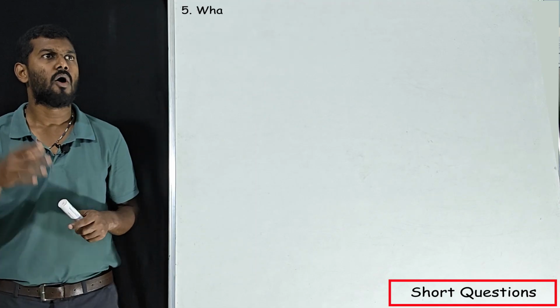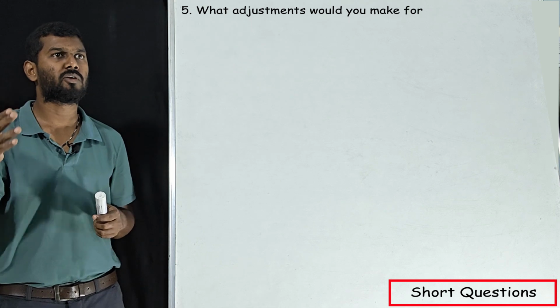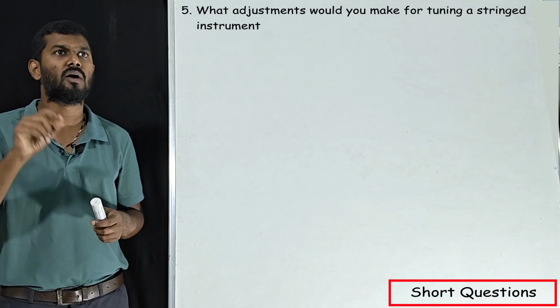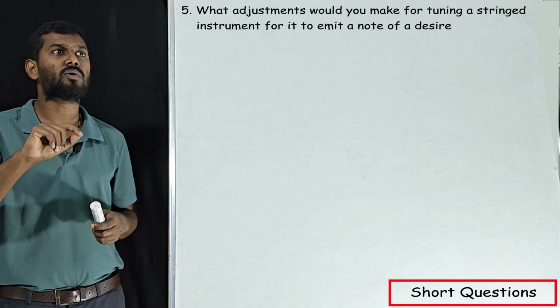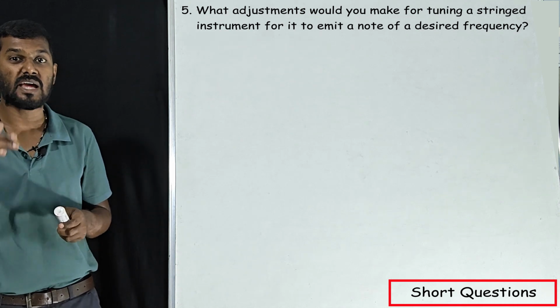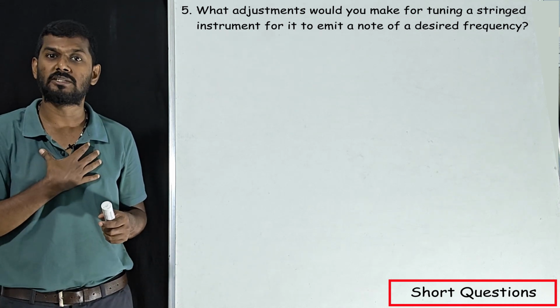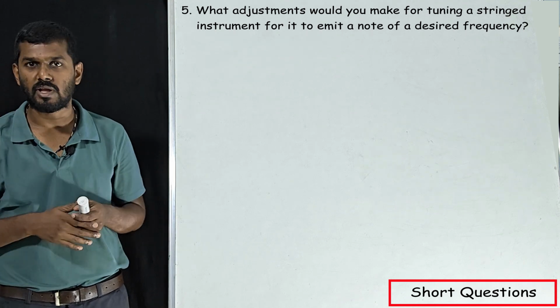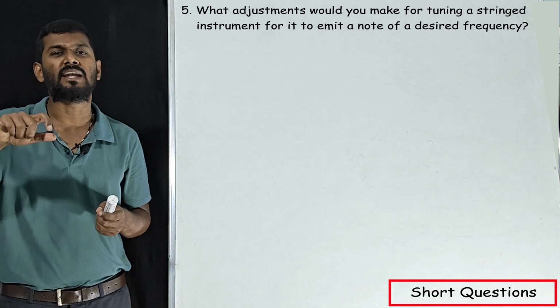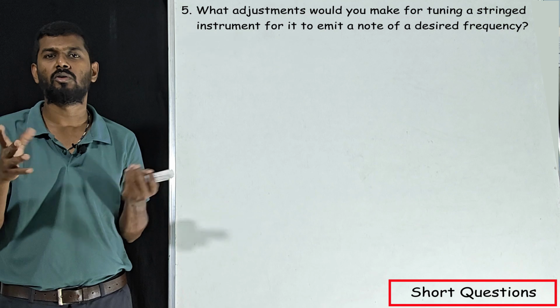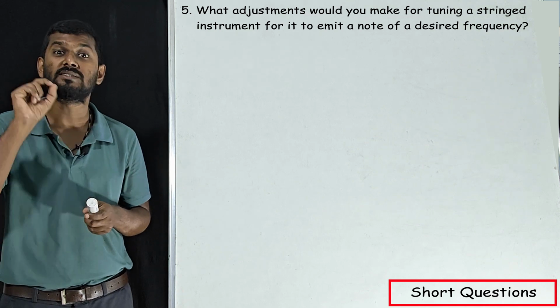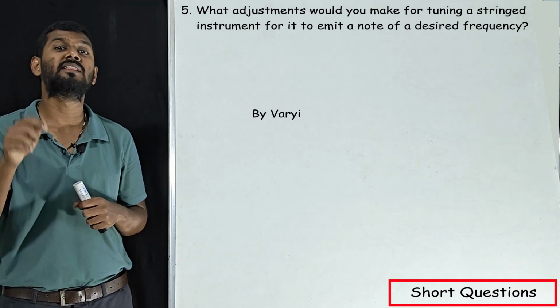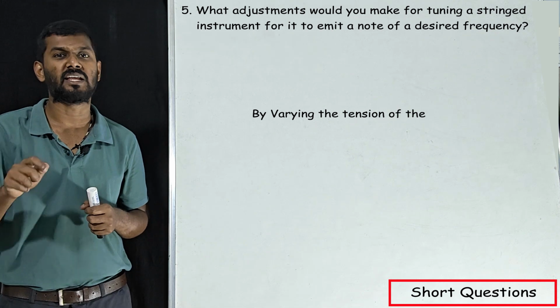Our next question: what adjustment would you make for tuning a stringed instrument for it to emit a note of a desired frequency? Desired frequency means whatever pitch or frequency we want. How can we achieve that? Very simple, by tightening it. But if you write tightening it, you will not get any marks. So what is the keyword? By varying the tension.